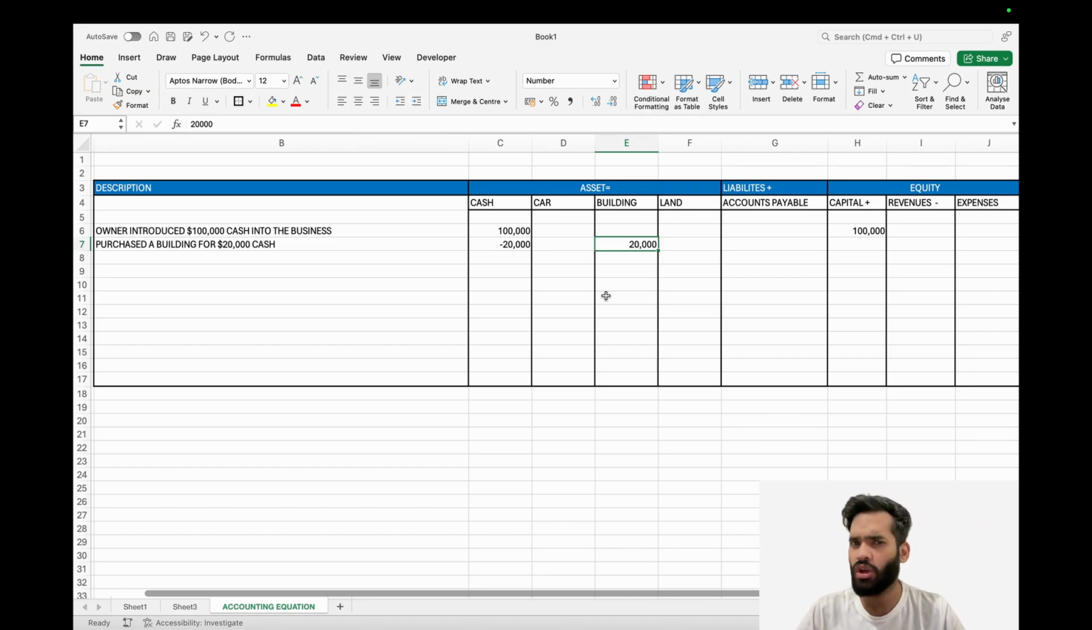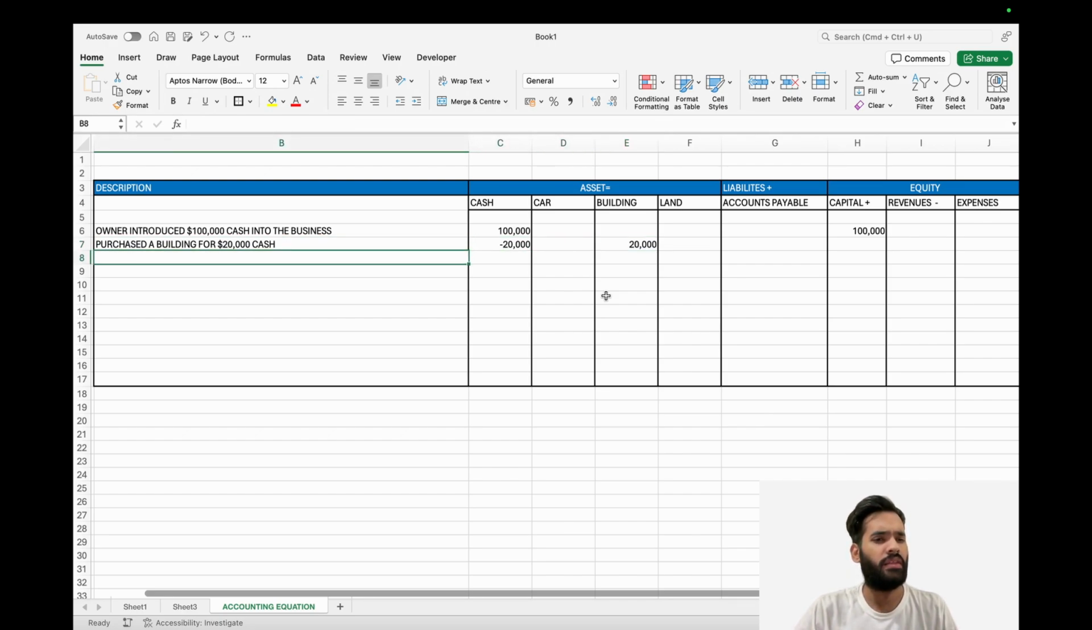And it's very logical. You don't have to consciously think about balancing it. That's not a good approach. Just logically think about it. Okay, I purchased a building for cash, what happened? Building went up, cash went down. You'll always get the right answer. Amazing. Let's do the third transaction.